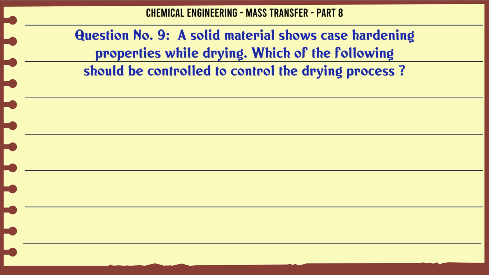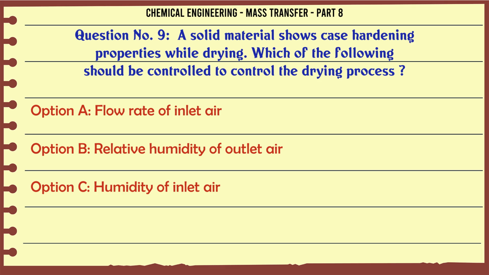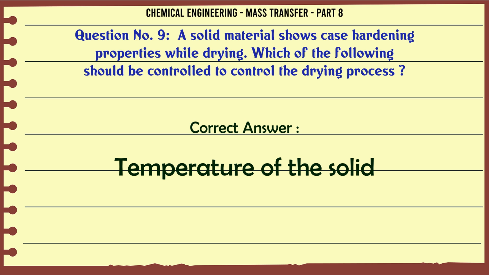A solid material shows case hardening properties while drying. Which of the following should be controlled to control the drying process? A. Flow rate of inlet air. B. Relative humidity of outlet air. C. Humidity of inlet air. D. Temperature of the solid. The correct answer is temperature of the solid.